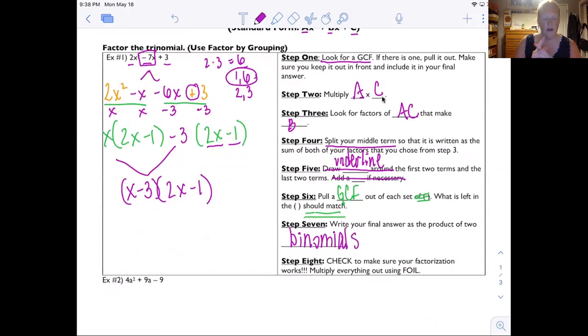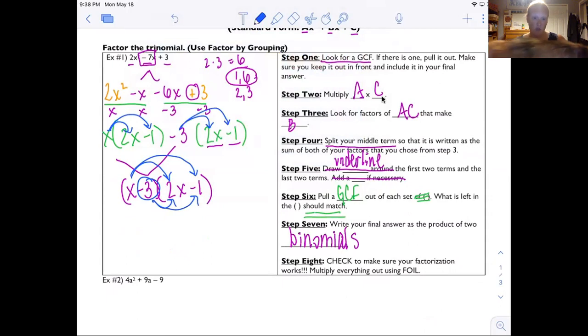And the reason why I rewrote it like that is because if I was to turn around and do FOIL, which we learned in the last unit, I would do x times 2x minus 1, which is right here. Then I would do x times negative 1, which is this right here. Then I would take the negative 3 times the 2x, which is this right here. And then I would take the negative 3 times the 1, which is this right here. So I recommend that you check that. So I'm going to multiply it back out, make sure it checks.